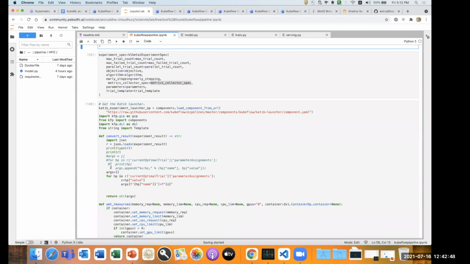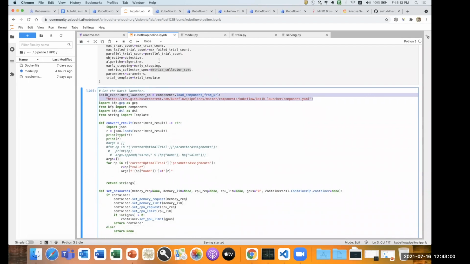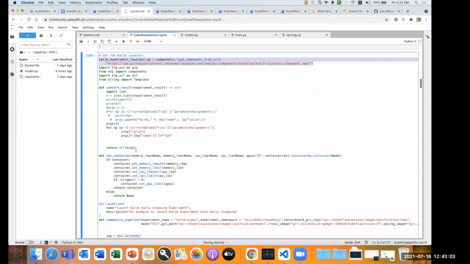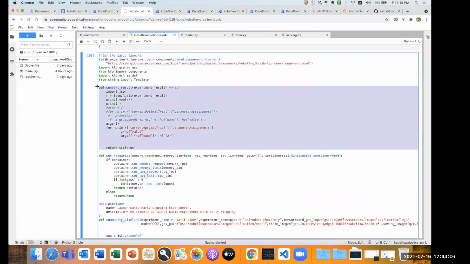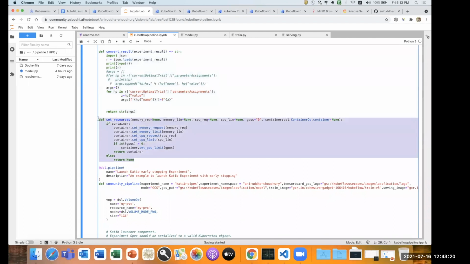So once we declare that, we have to define our Katib launcher in a DSL container op. First we have to take those predefined components of Katib, which will try to load this particular YAML, and it will try to fit those particular parameters which we have defined in our space. After that, this particular convert result will try to convert the best parameter which is coming from the Katib, and it will try to print those results, and provide the same component results to my training component. And I can define my set resources of CPU or GPU on top of that. Right now I have used some sort of a CPU on the backend on my Kubernetes worker nodes, so that it can train the model faster on top of that.